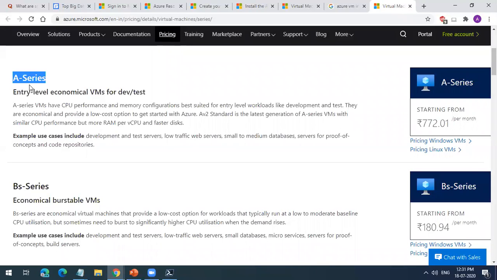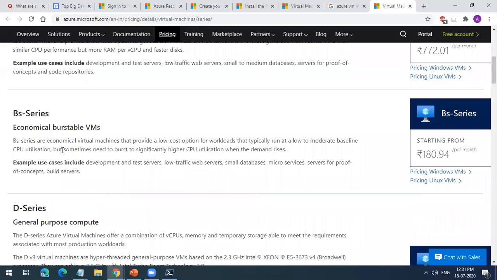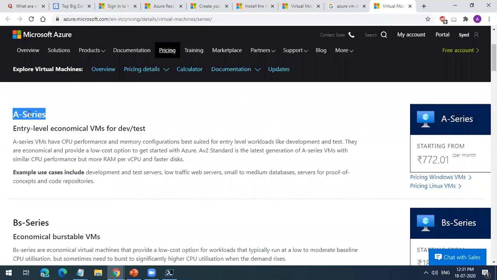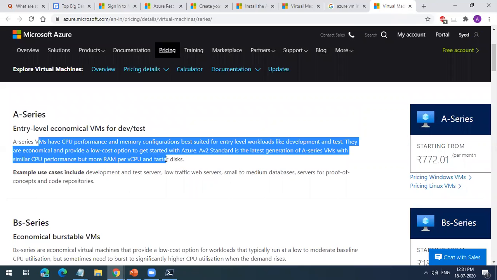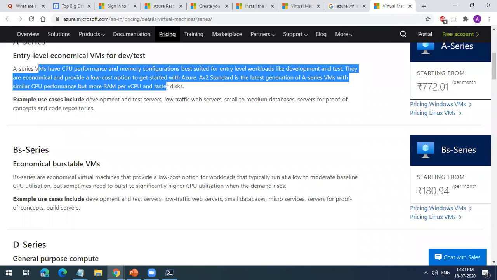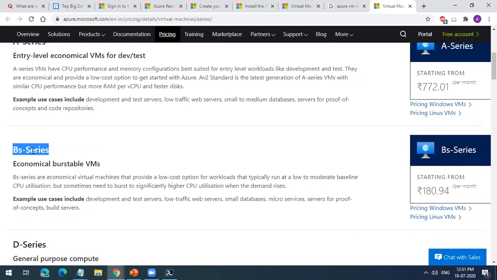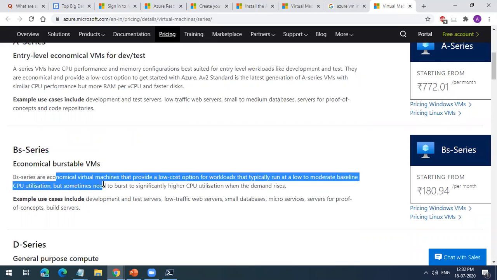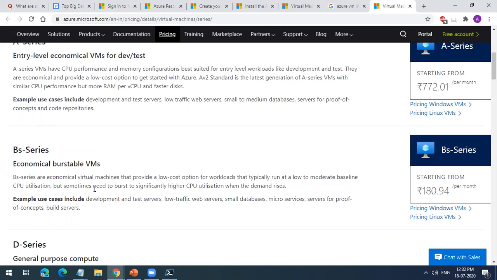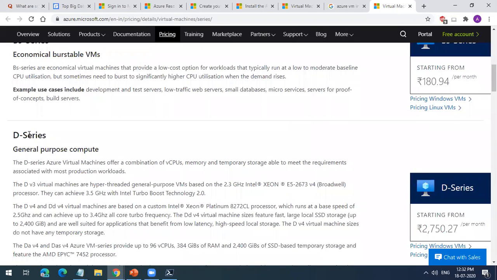So these are the series which Microsoft offers. You have the A series. These are economical entry level machines, usually used for testing purposes, and small websites. If you want to host WordPress or PHP websites, you can use these machines. B series machines are burstable machines. They just give you moderate baseline performance. And these are general purpose VMs for any application you want to run.